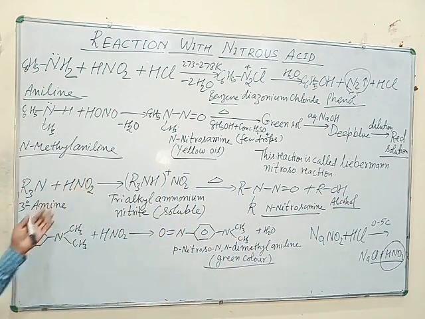So the aliphatic tertiary and aromatic tertiary amine react differently with nitrous acid.